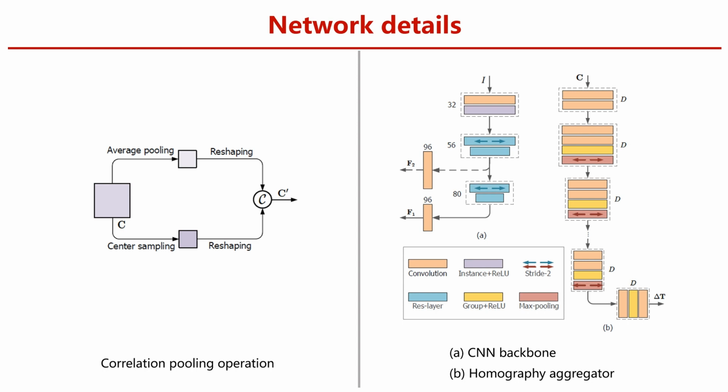In A, the solid lines denote the branch for extracting the feature map of one-scale RHWF, and the dashed lines the additional scale in two-scale RHWF. The numbers denote the depth of convolution layers. In B, D denotes the depth of convolution layers, which is set to D equals 80 for one-scale RHWF and D equals 64 for the extra scale in two-scale RHWF.